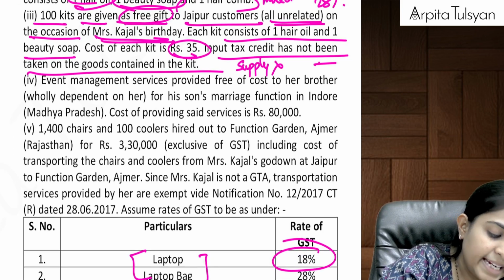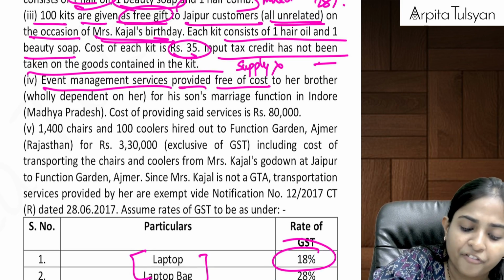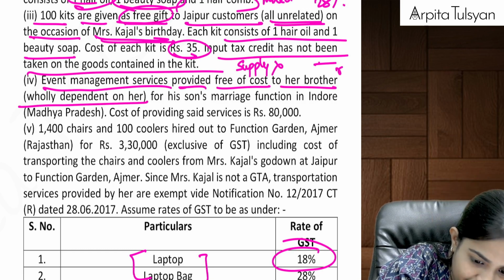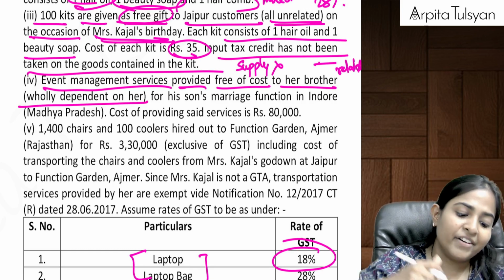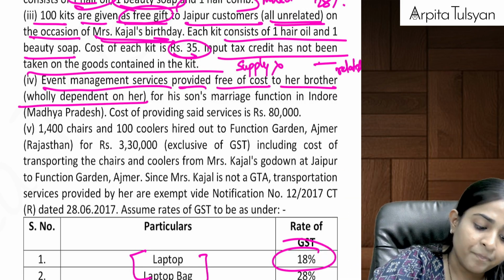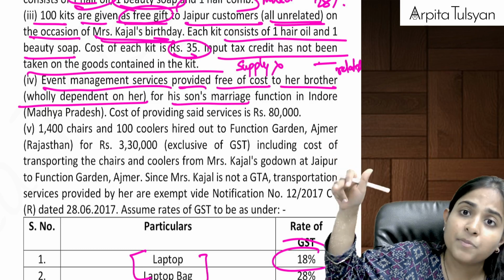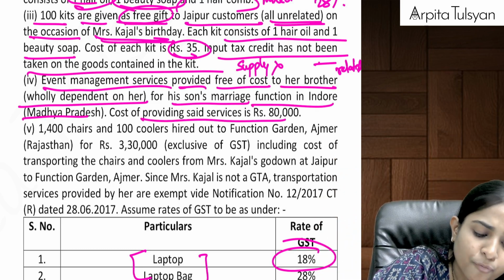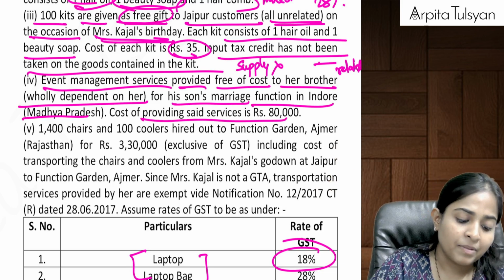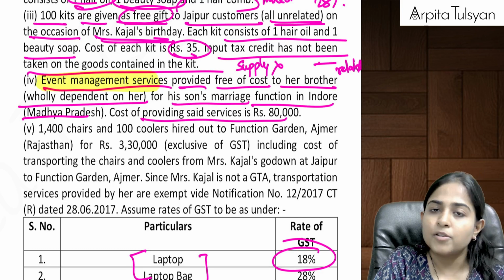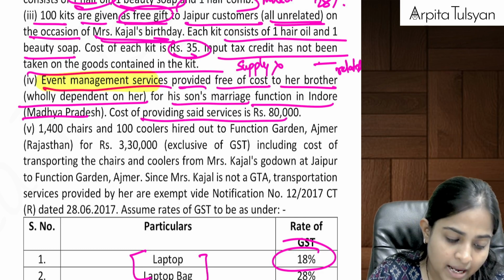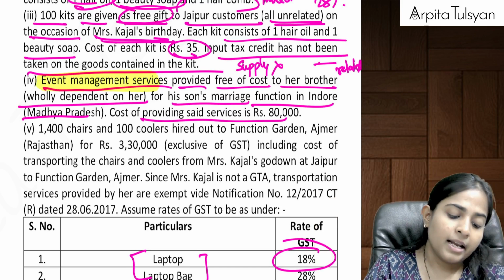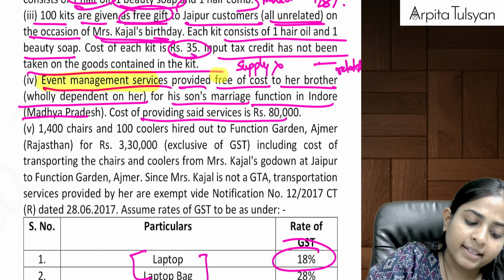Next one, event management services provided free of cost to her brother, wholly dependent on her, means a related person. Event management services we have provided for his son's marriage function in Indore, Madhya Pradesh. The cost of providing the said service is 80,000. See, for us it is business, so it is done in the course of business. The other person has used it for his personal purpose, that is a different thing. Now, we have provided this free.